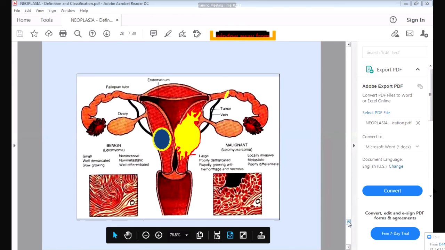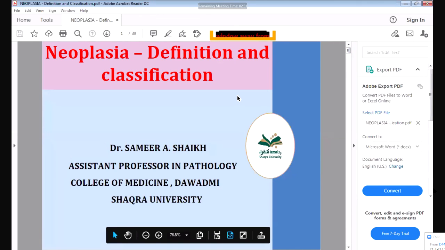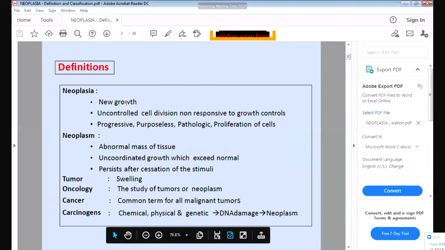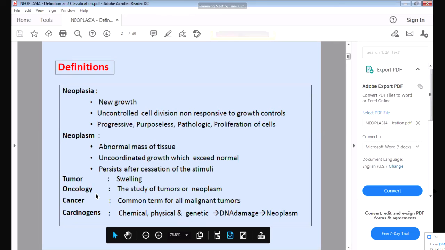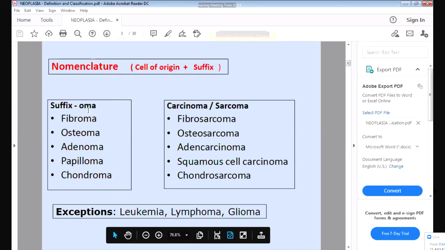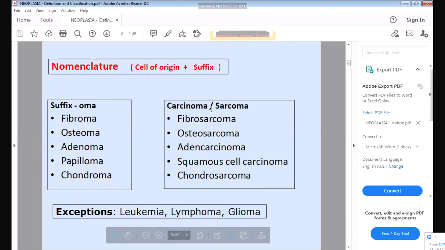So what is a tumor? The tumor is a new growth, which is uncontrollable growth. Uncontrollable growth is called a tumor, and the mass which is produced is called the neoplasm. The swelling produced by the mass is called a tumor, and the study of tumor is called oncology. The benign tumors have the ending oma, and the malignant tumors have carcinoma or sarcoma.